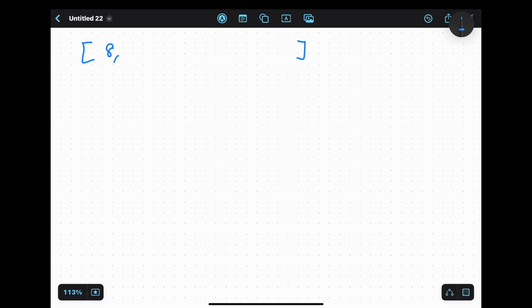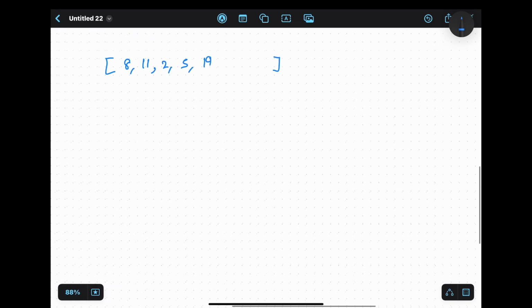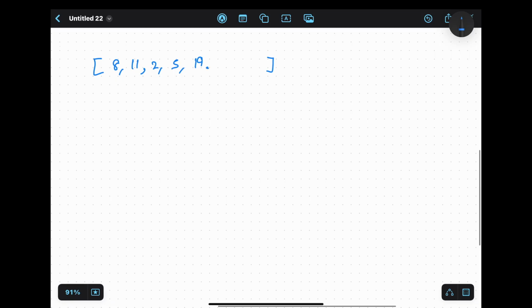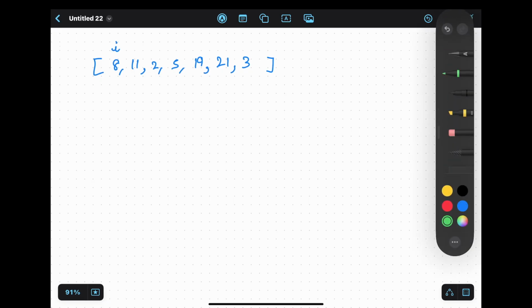So let's take 8, 11, 2, 5, 19, 21, 3. Okay, so what it will do is take a pointer. I would be the pointer. Let's change the color for better understanding.